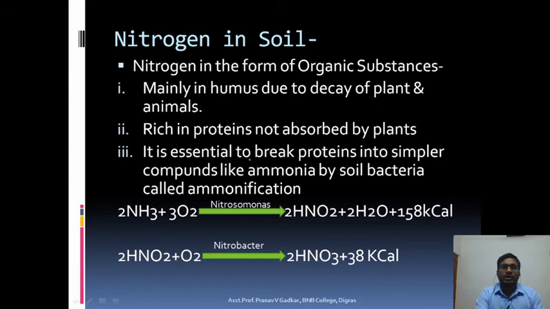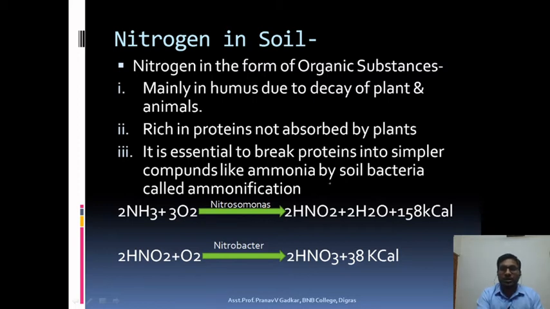So what are the sources of nitrogen in the soil? Mainly nitrogen in the soil is in the form of humus, and humus is produced by the dead and decaying matter of plants and animals, which is a very rich source of proteins and is not absorbed by the plant directly. So it is essential to break these proteins into simpler compounds like ammonia by soil bacteria.